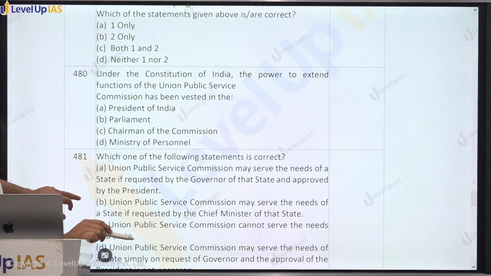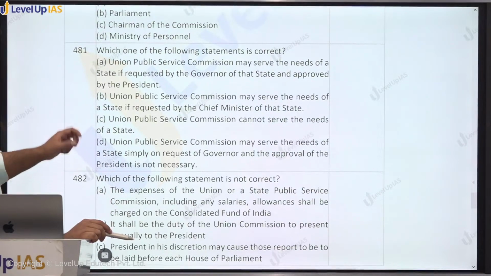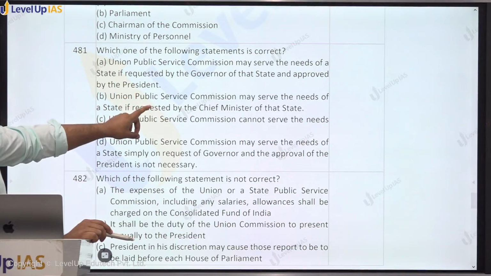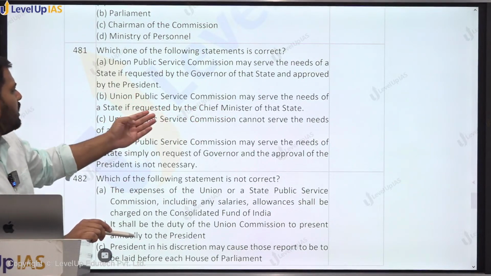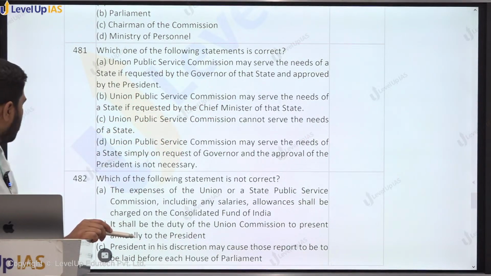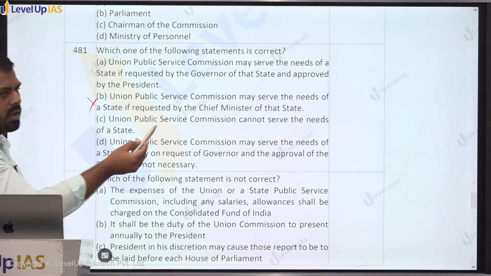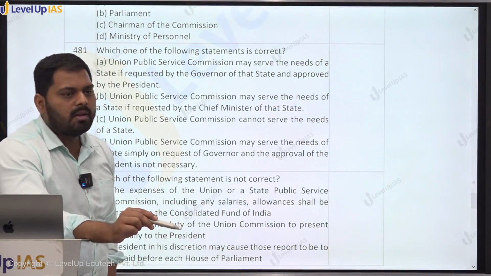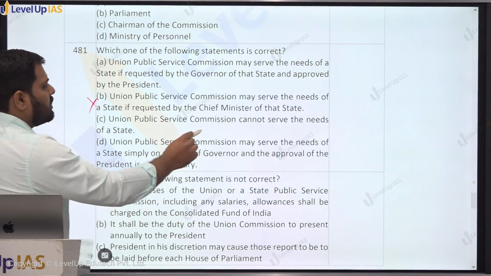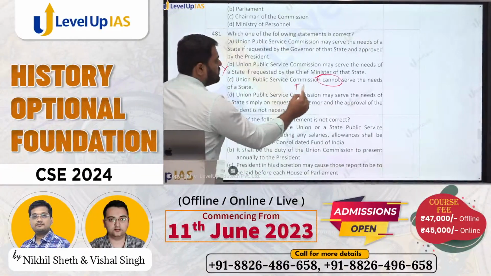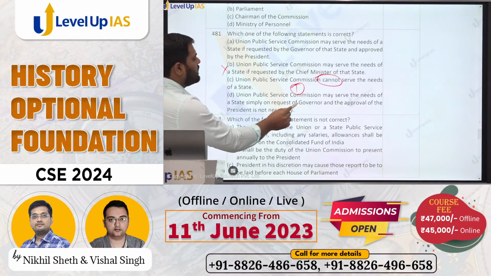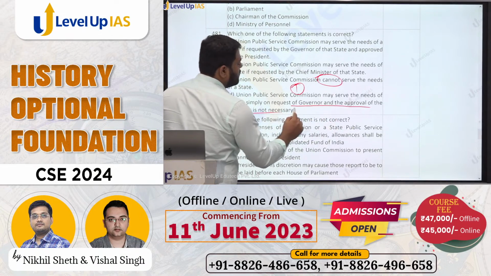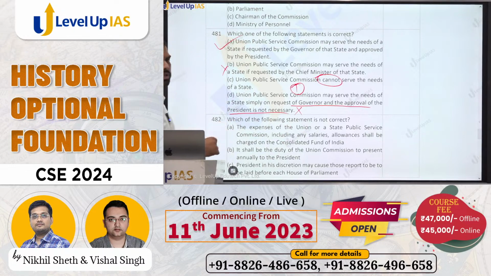Which one of the following statements is correct? Union Public Service Commission may serve the need of the state if requested by the governor of the state and approved by the president. May serve the need of the state if requested by the chief minister of the state. Such provisions cannot theoretically come from the Chief Minister. It is possible by governor only. Union Public Service Commission cannot serve. This is false. Union Public Service Commission may serve the needs of states simply on the request of the governor, and the approval of the president is not necessary. This is false. A is correct.